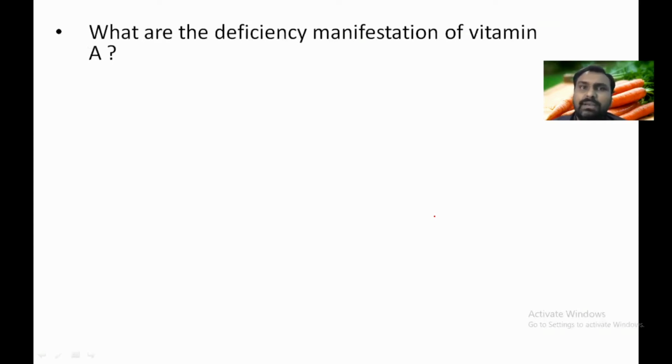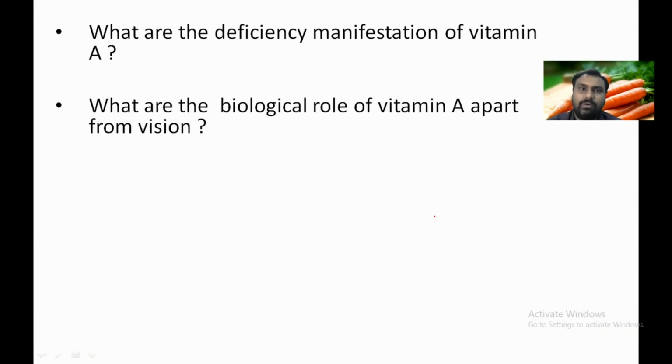So what are the deficiency manifestations of vitamin A? We know that night blindness, xerophthalmia, Bitot spots, and keratomalacia are all features of vitamin A deficiency. Others are hyperkeratinization of the skin, toad-like skin, which is called phrynoderma. Hyperkeratinization of the skin occurs, and the chance of infection is more common.